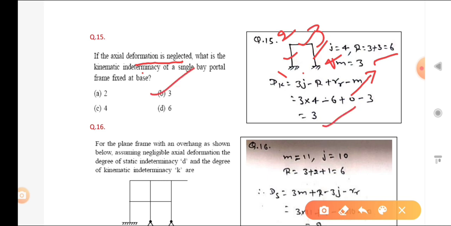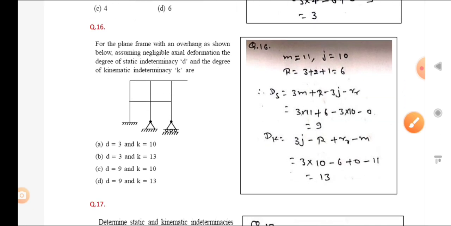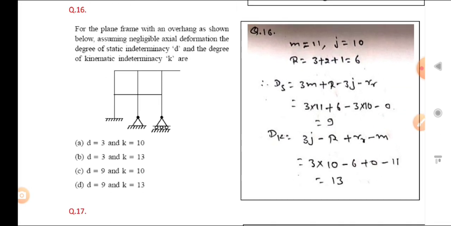Okay, now the next problem. You can see that for the plane frame with an overhang as shown below, assuming negligible axial deformation, remember that in this question also axial deformation is neglected, which means all the members are rigid. Okay, the degree of static indeterminacy, denoted by Ds, and the degree of kinematic indeterminacy, you have to find. So basically we have to find Ds. So Ds is how much? 3m plus r minus 3j minus rr. Here no hybrid joints are there, so rr is equal to 0.